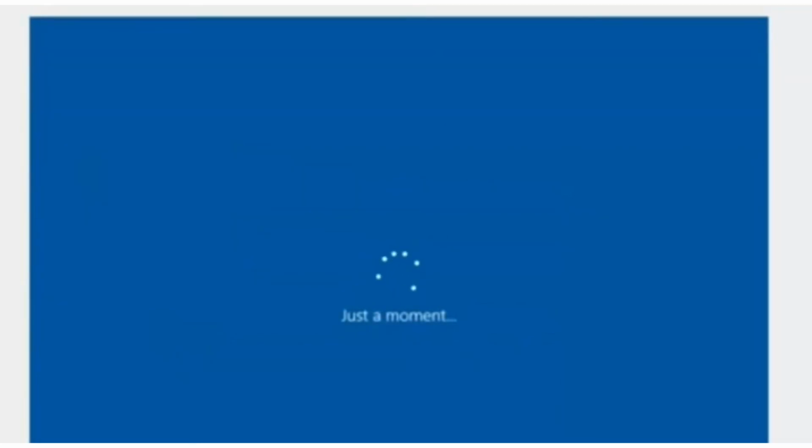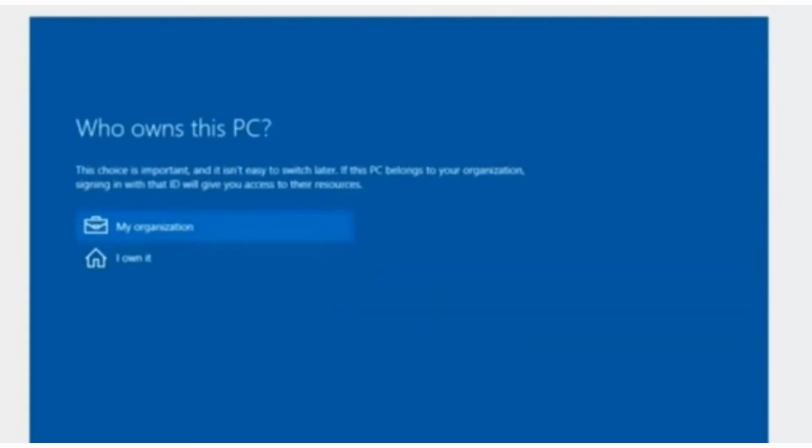Wait for a few minutes. And also you just have to set up your computer after installing Windows 10, and you are done.